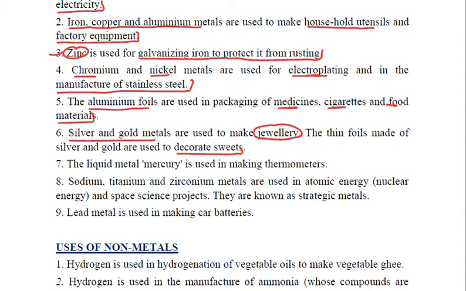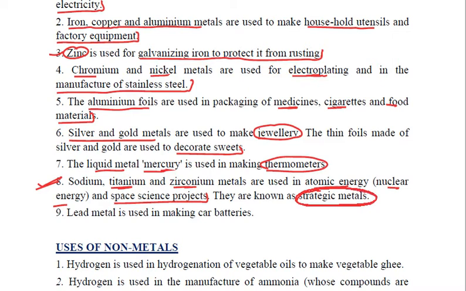Clear? Now we know that mercury, the only liquid metal, is used in making thermometers for checking temperatures. Quite important. Certain metals like titanium and zirconium are used in defense. They are used in atomic energy, nuclear energy. They are used in space science projects. And that is why these metals are called strategic metals.